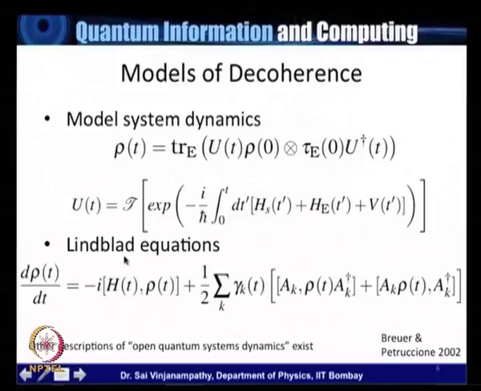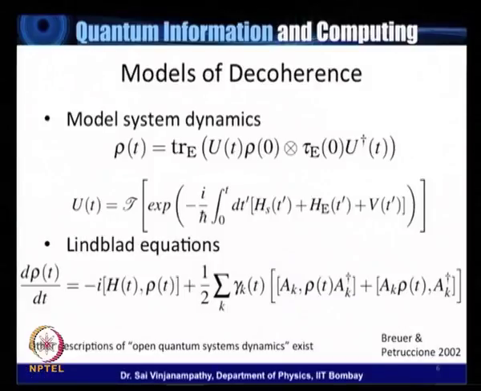Once we do that, under certain other assumptions which are simple to state, one obtains a set of equations called the Lindblad equations. The Lindblad equations can be described thusly. The time derivative of the density matrix has the usual Hamiltonian part. This is just Schrodinger's equation in the density matrix picture. And then there are a set of terms that accompany it, right? These terms are written in terms of these damping rates gamma k of t and corresponding operators A k of t. What I will show you now are several examples of these damping rates and these operators to develop some intuition about this model, right?